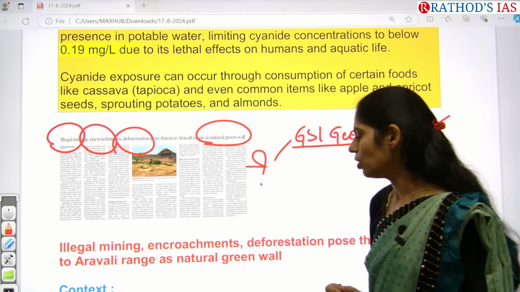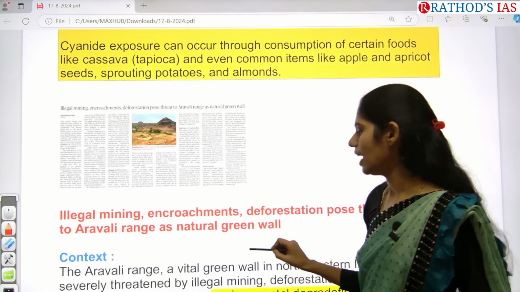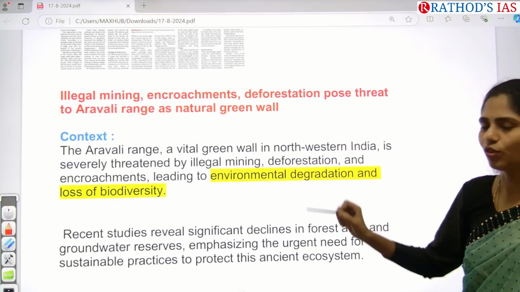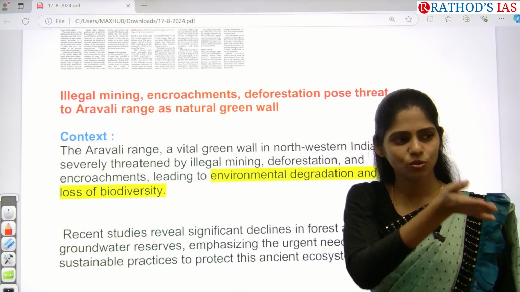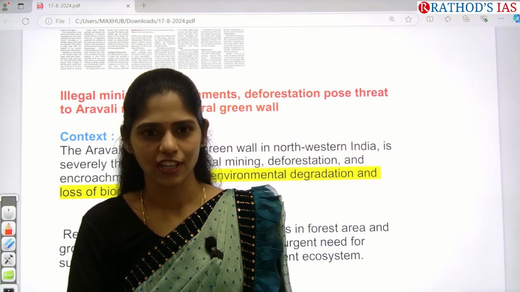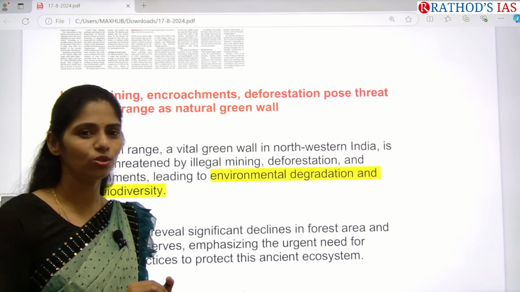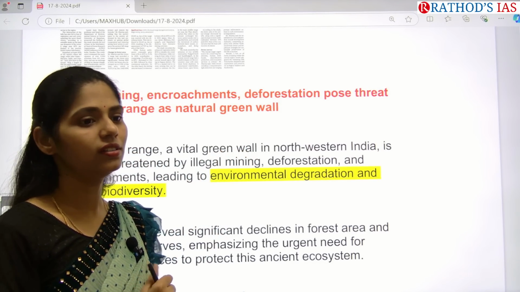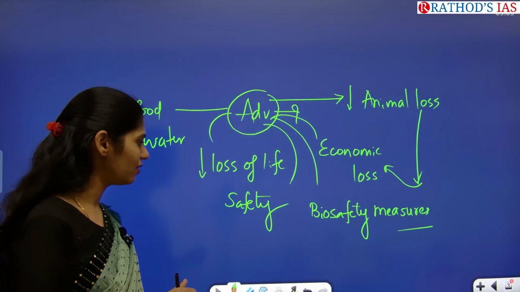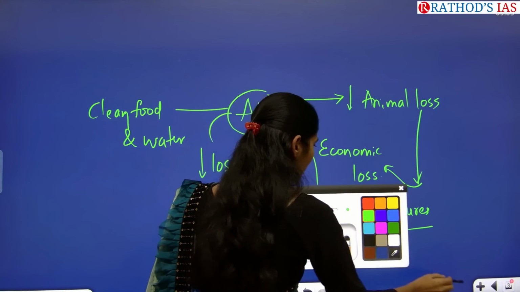Okay. So if you see the context, it says that the Aravalli range is a vital green wall located in the northwestern part of our country. And the Aravalli ranges play a very important role in the monsoon. So do you know what role the Aravalli ranges play in monsoons? No idea.